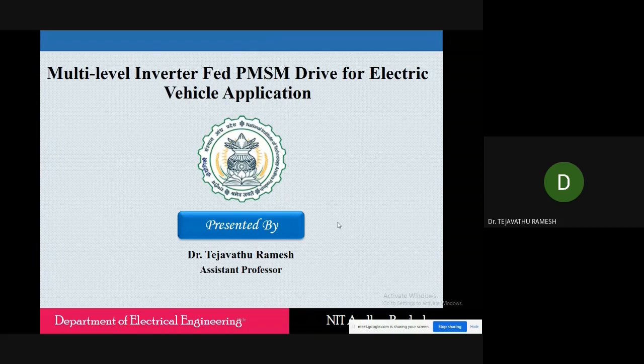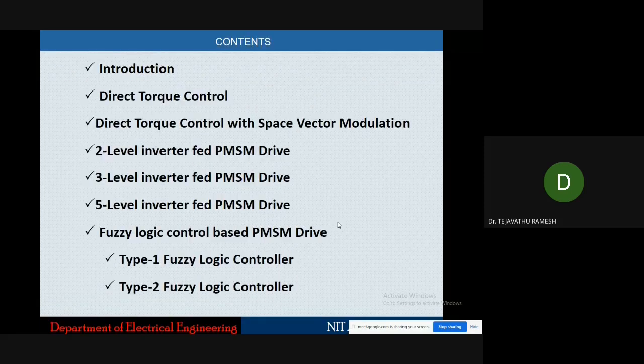The session topic will be multi-level inverter fed PMSM drive for electric vehicle application. These are the contents I'll try to cover in this 2-hour lecture: introduction and direct torque control of induction motor drive or PMSM drive, direct torque control with space vector modulation, and in the direct torque control method with space vector modulation using a two-level inverter, using a three-level inverter, and using a five-level inverter. Also, we will discuss, depending upon the time.